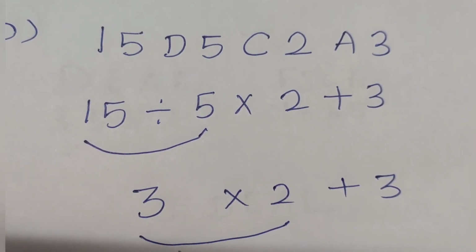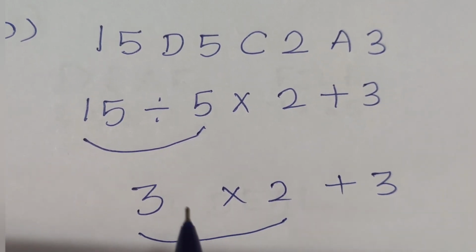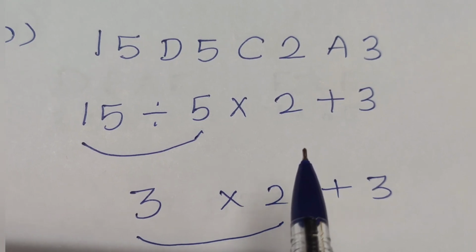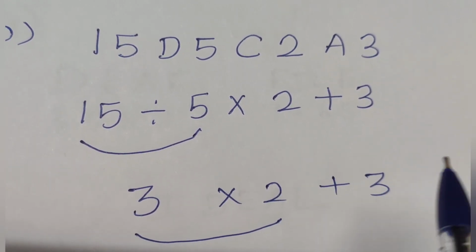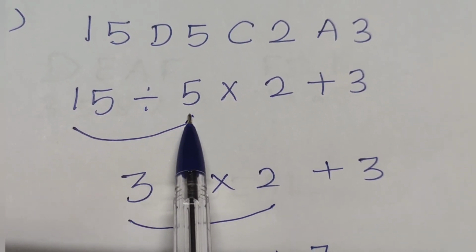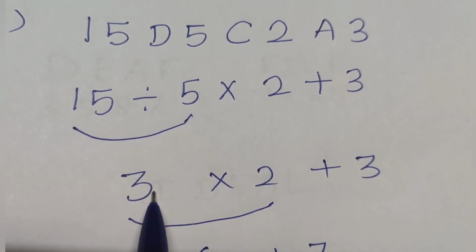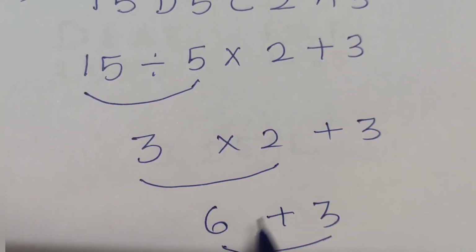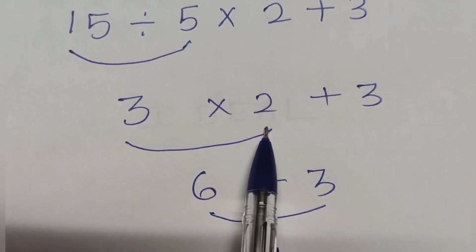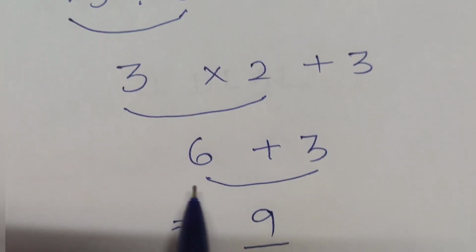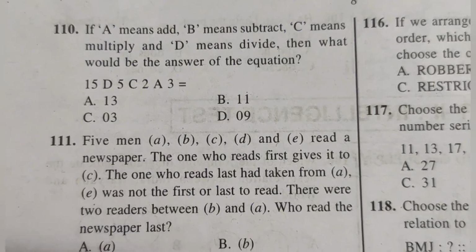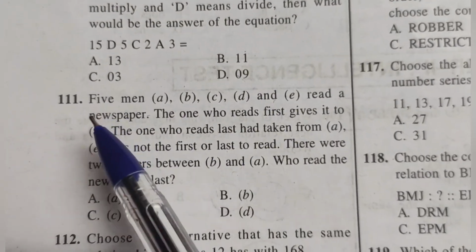The rule of simplification says BODMAS. Actually, we have to do division first, then multiplication, addition, and then subtraction. So we shall do division first. 15 divided by 5 is 3. I write the rest of the part, into 2 plus 3. Then we have to do multiplication. 3 2s are 6 plus 3. 6 plus 3 is 9. The answer is 9. Option D, 9.